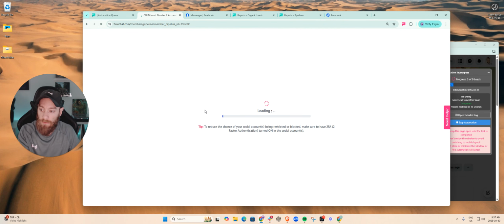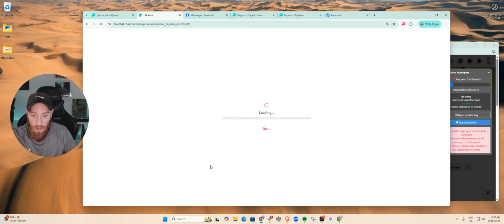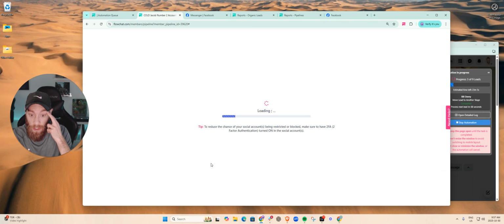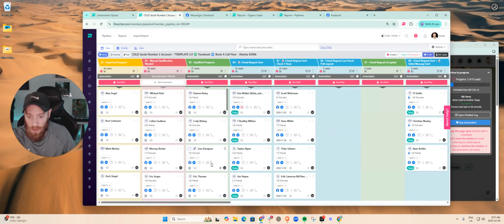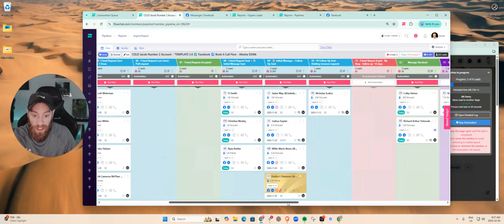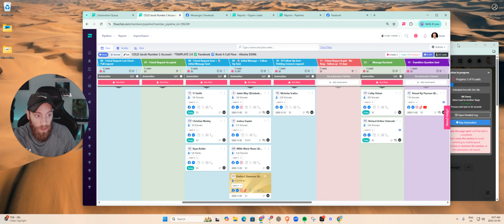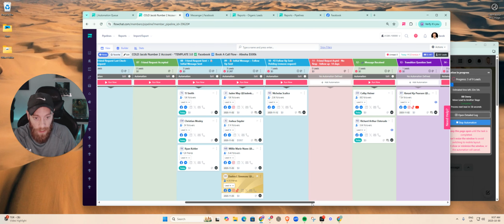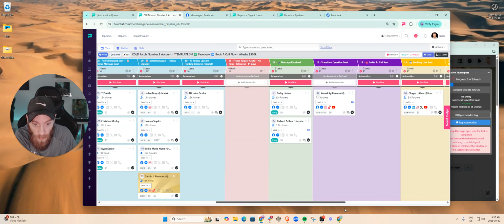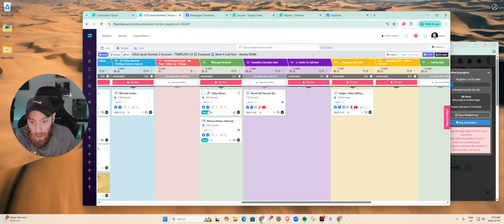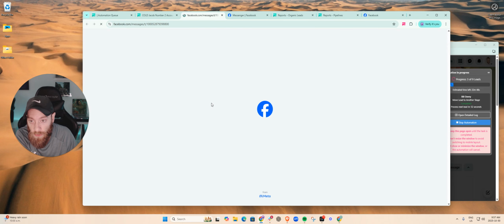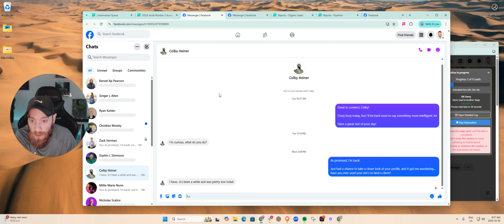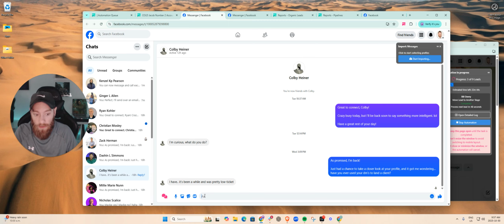We'll reload this, make sure he's in the right stage. That's just something you always want to make sure of, that people are in the right stage. It's going to help with tracking and everything. And look, we've sent 3 friend requests already in the time of doing this, which is awesome. So we're going to keep looking. Colby, we're going to see what he said. We can go into messages. It's been a while.